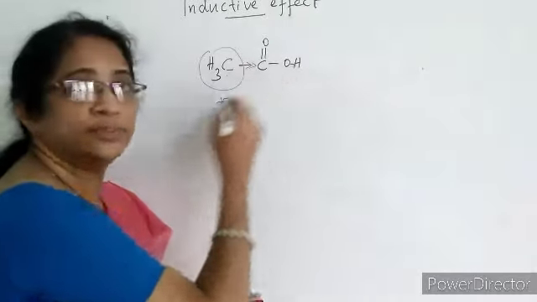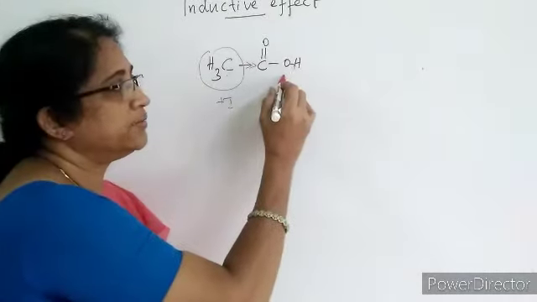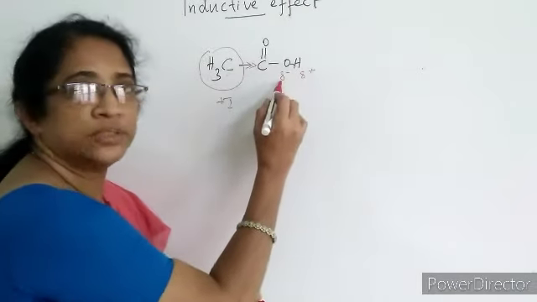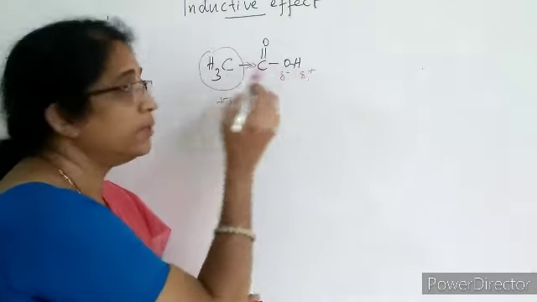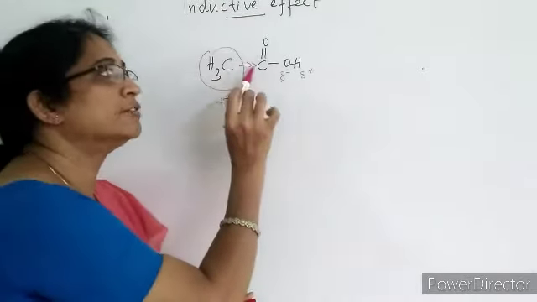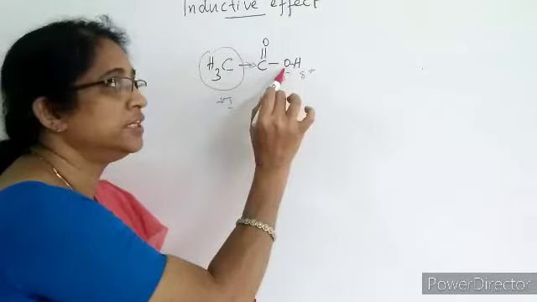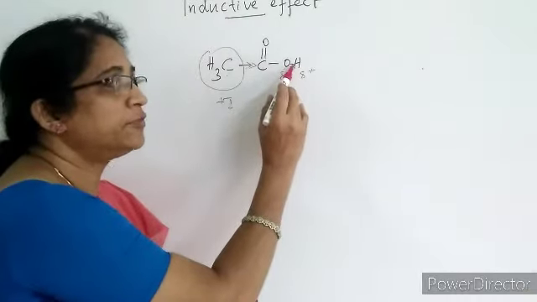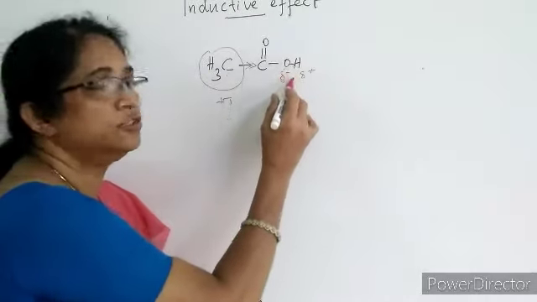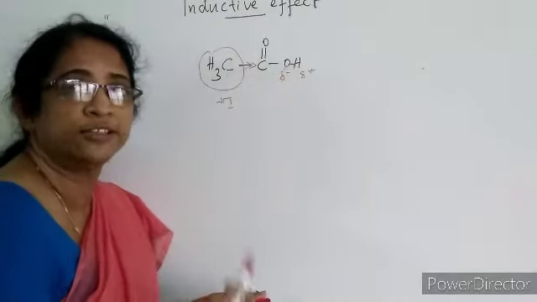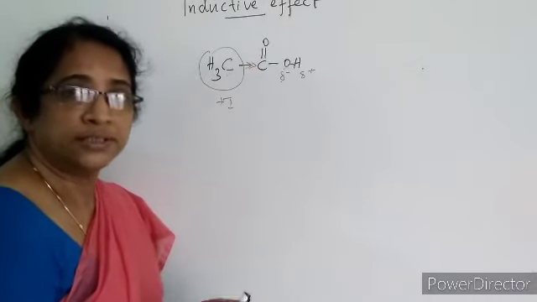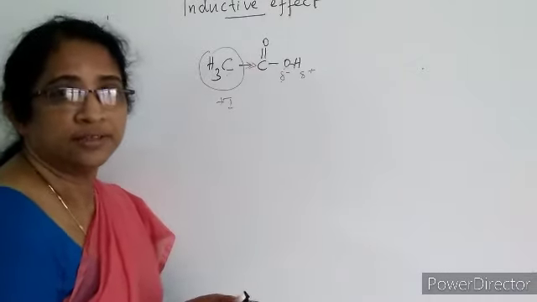The OH bond is polar because the oxygen atom is more electronegative than hydrogen. Isn't it? Oxygen atom is more electronegative than hydrogen. But the CH3 group attached to the COOH group pumps electrons towards it, and the polarity difference between these two atoms decreases. Hence, it is difficult to break the OH bond, and release of H plus ion becomes difficult. Hence, acetic acid is a weak acid.